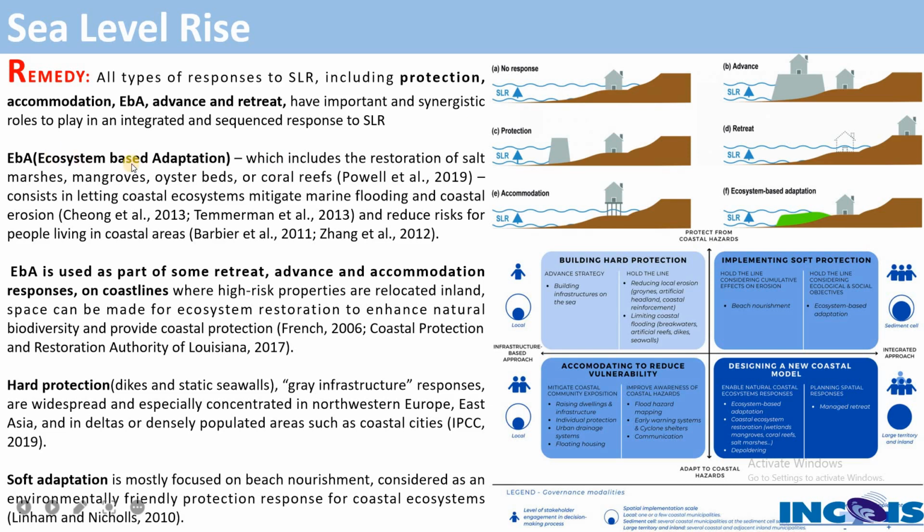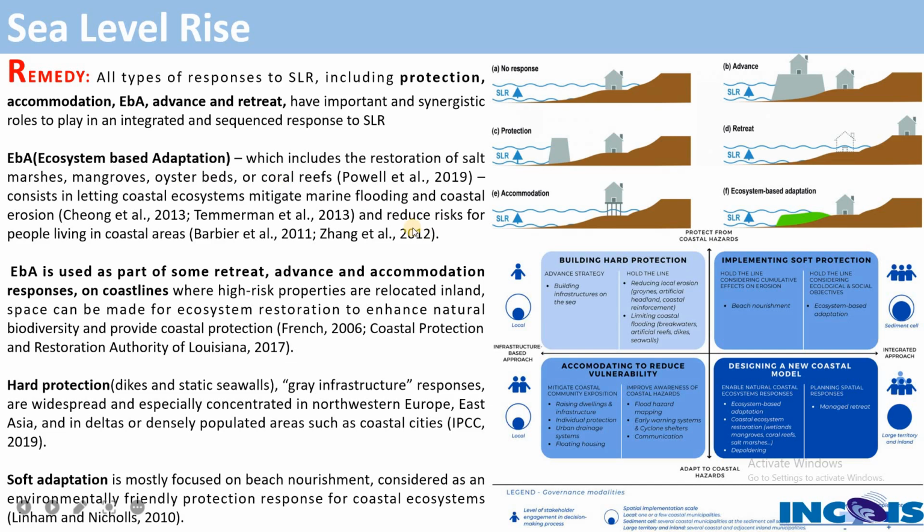And ecosystem based adaptation includes the restoration of salt marshes, mangroves, oyster beds, and coral reefs, because these coastal ecosystems mitigate marine flooding and coastal erosion. So we have to enhance these ecosystem based adaptation methodologies while protecting salt marshes, mangroves and so on, right?